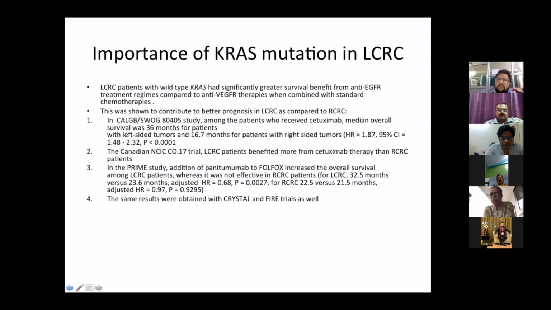Hence, as I will mention later, left-sided colorectal cancer will be more susceptible to therapies targeted to the anti-EGFR pathway as compared to other targeted therapies.